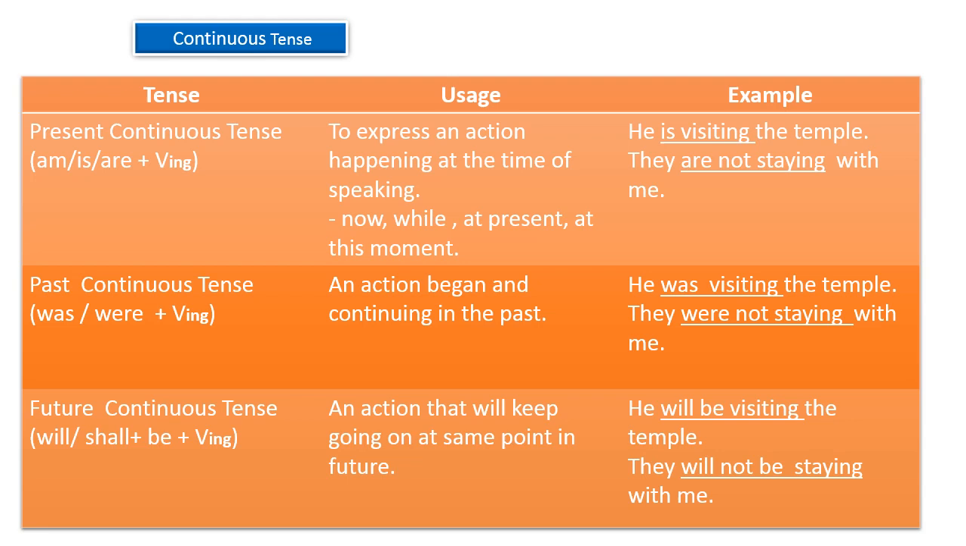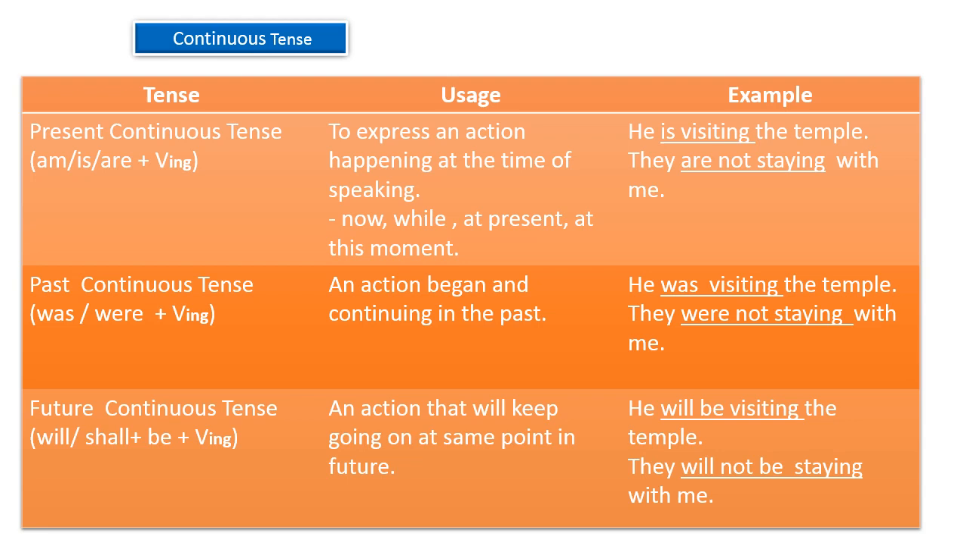Then come to the next sentence, the negative sentence: they were not staying with me. Here the combination is helping verb plus main verb. The helping verb used here is were. It has a negation, so not, then verb plus ing form. Same here, the action started in the past, and the continuation is shown by the ing form of the main verb.